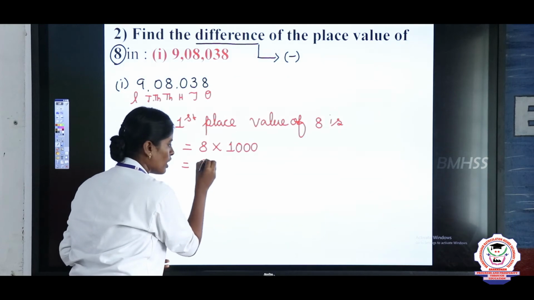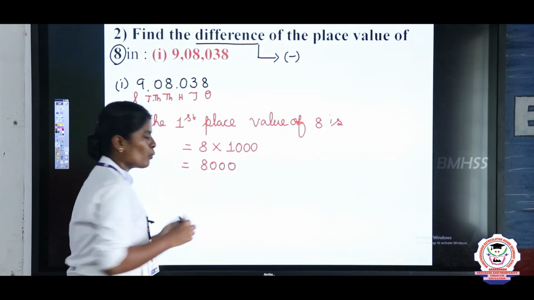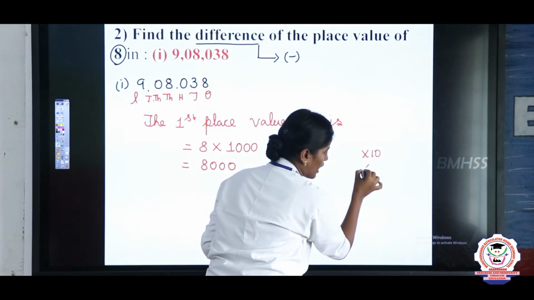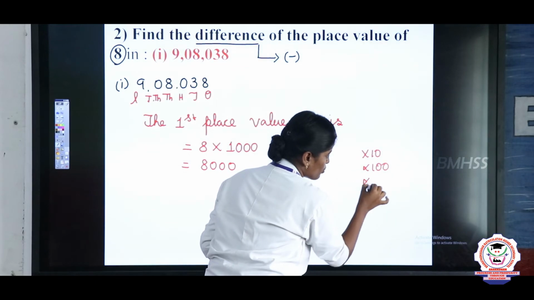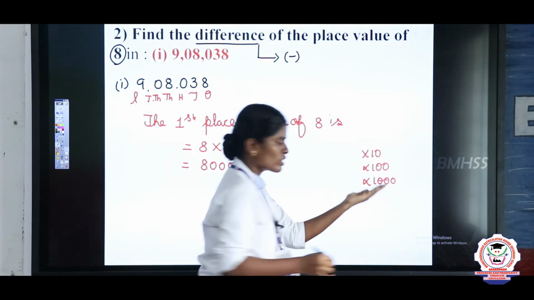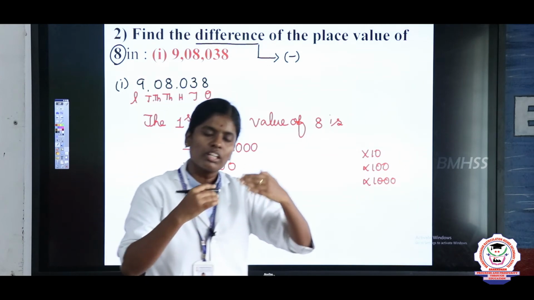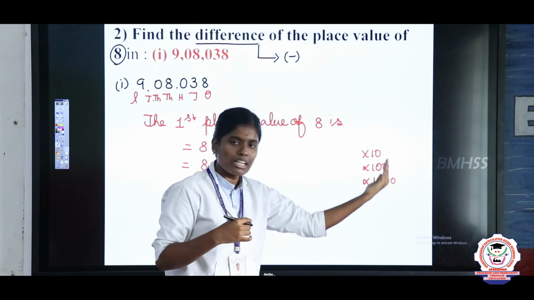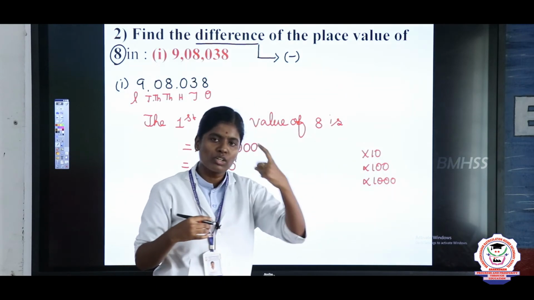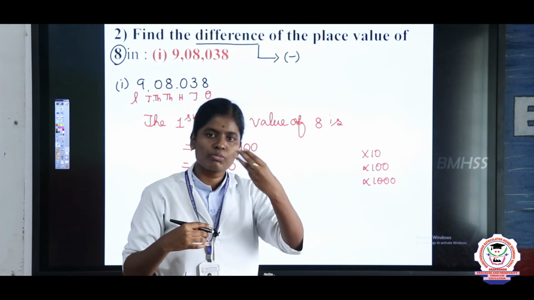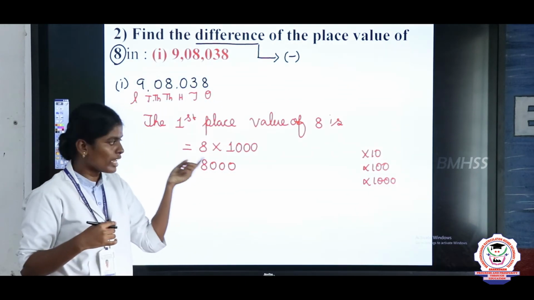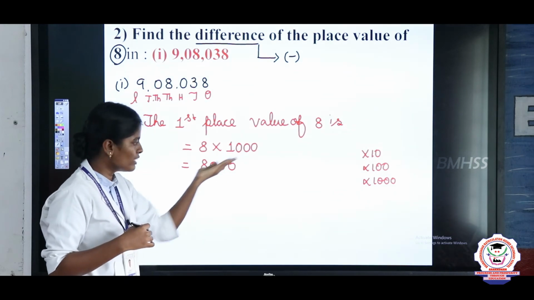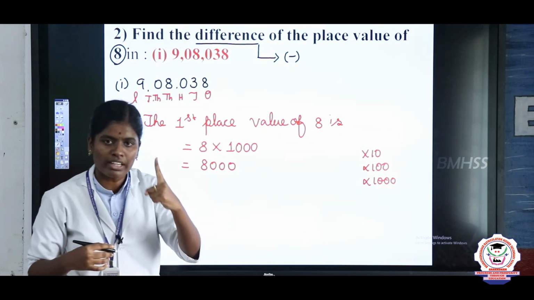Listen my children, how I wrote 8000: when we multiply by a number like 10, 100, 1000, it goes on like 10,000, lakh. First you write the left side number, then you insert the zeros. One zero means insert 1 zero, 2 zeros means insert 2 zeros, 3 zeros means insert 3 zeros. Likewise, 8 into 1000: first write 8, then insert 3 zeros. So the first place value of 8 is 8000.